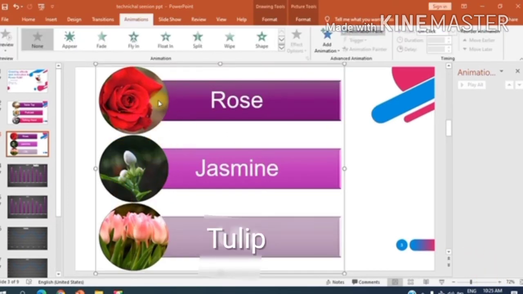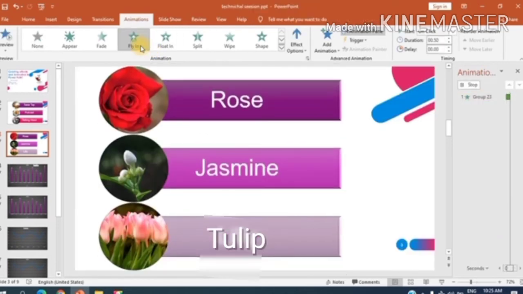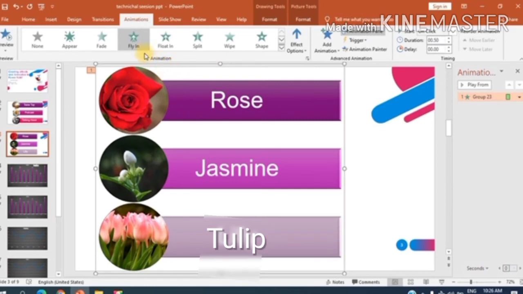Yes, our chart is ready now, and now let's move on to animations. When we click these options, you can see various options here. Suppose I click on fly in. You can see here the whole chart is moving simultaneously, but I want these circles to be separated from the boxes. I want these boxes to come after the circles.